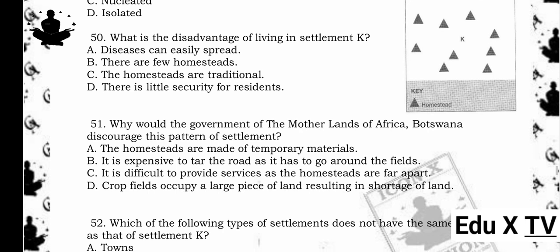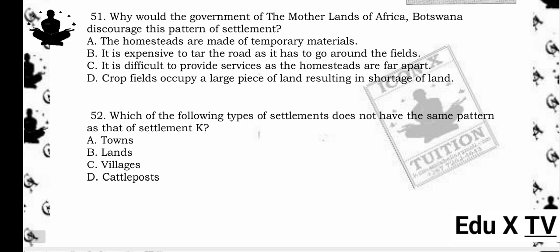51. Why would the government of Botswana discourage this pattern of settlement? A. The homesteads are made of temporary materials. B. It is expensive to tar the road as it has to go around the fields. C. It is difficult to provide services as the homesteads are far apart. D. Crop fields occupy a large piece of land resulting in shortage of land. The answer is C. Reason being, dispersed settlements make it costly and hard to provide infrastructure and services like water, electricity, and roads.